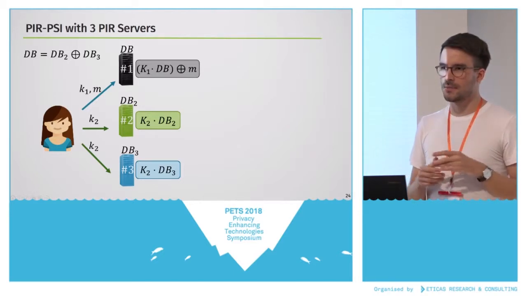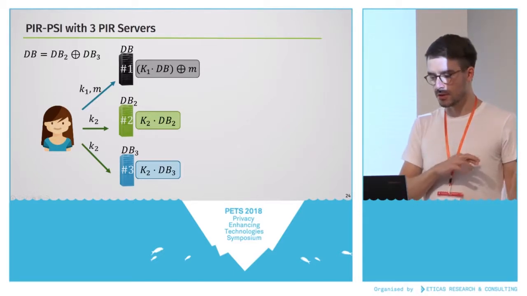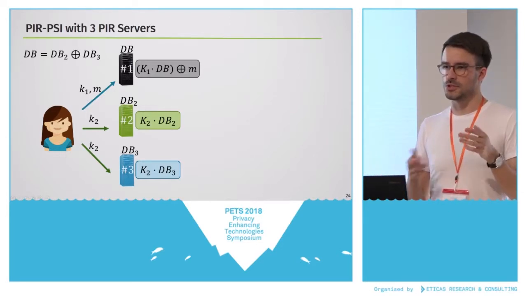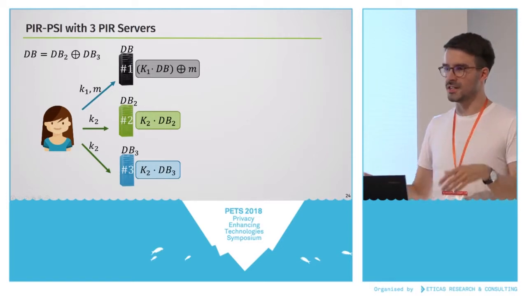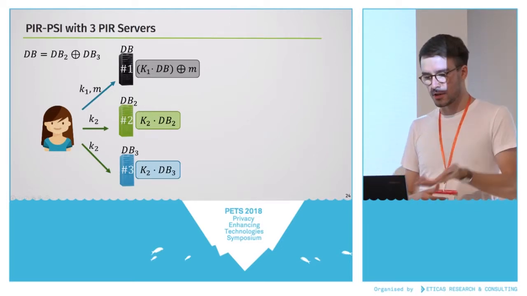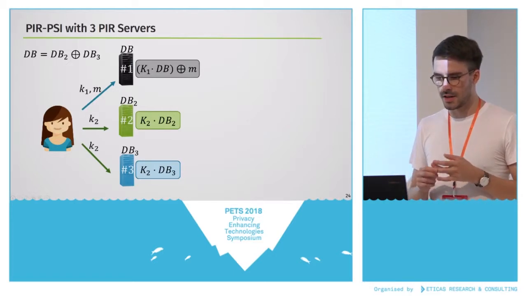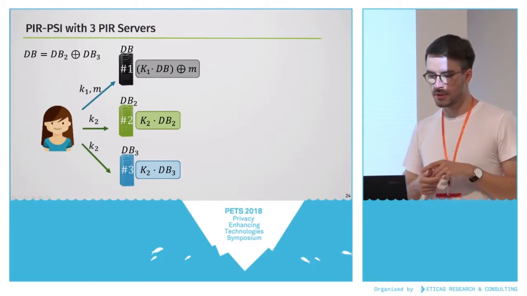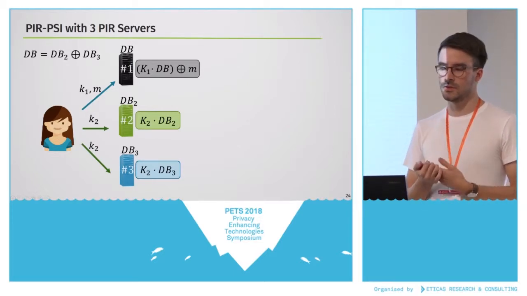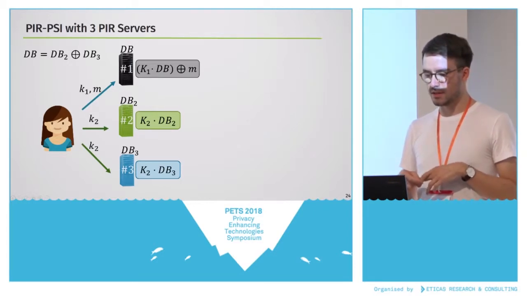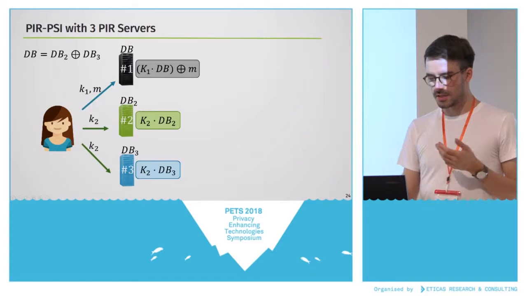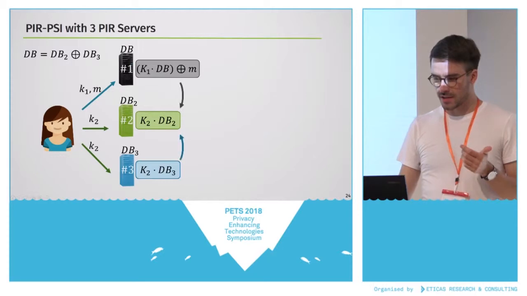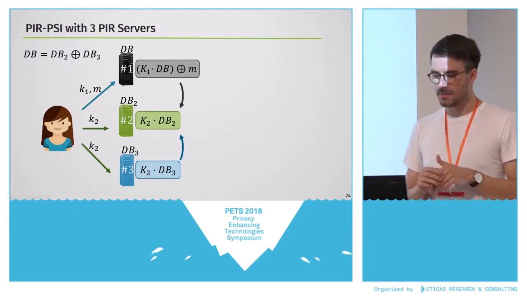Another problem that comes up is that both of the servers in the classical protocol need to know the database. So to work around this, because WhatsApp doesn't really want to share its user database with some other party that WhatsApp is not allowed to collude with, we propose an idea that results in secret sharing the database with 2 other servers, and then the query that is sent to these 2 servers is essentially the same as before, just that Alice sends the same query to server 2 and server 3 in this case. And then this delegation step happens the same as before.